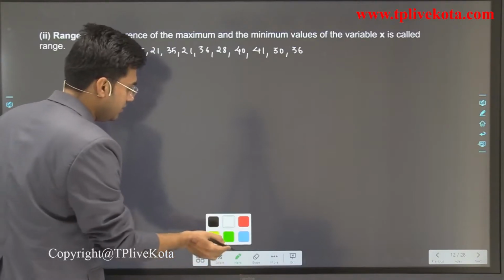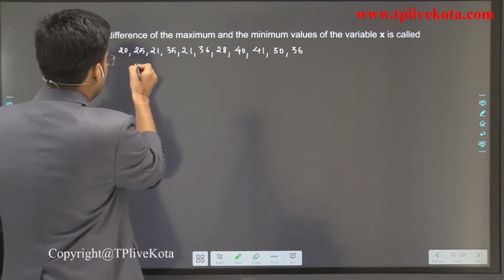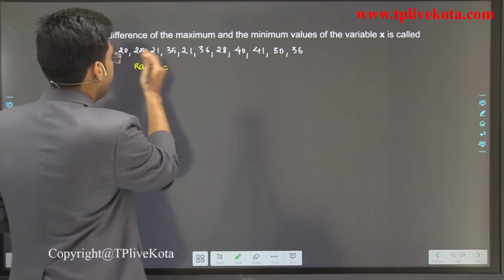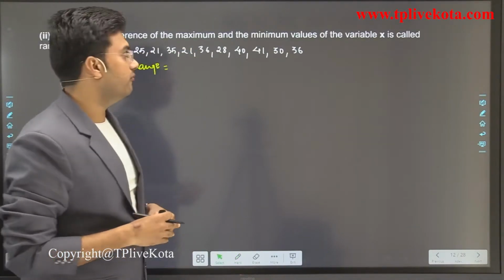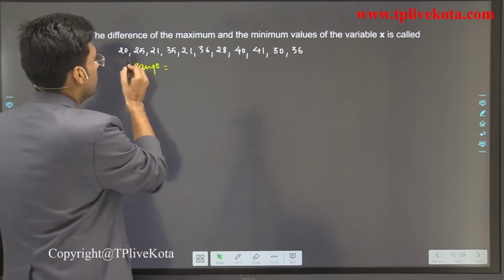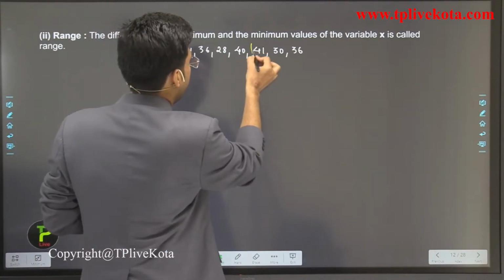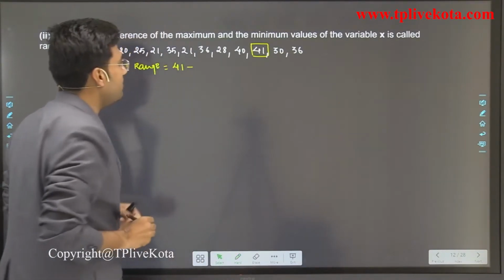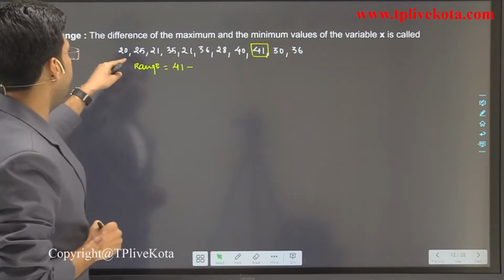So what is the range? Range is the difference of maximum and minimum value of variable. So here what is the maximum marks? It is 41, minus the minimum number here, 20, 21.